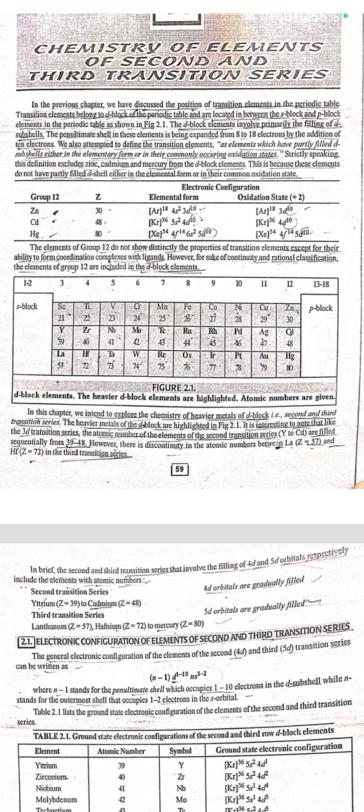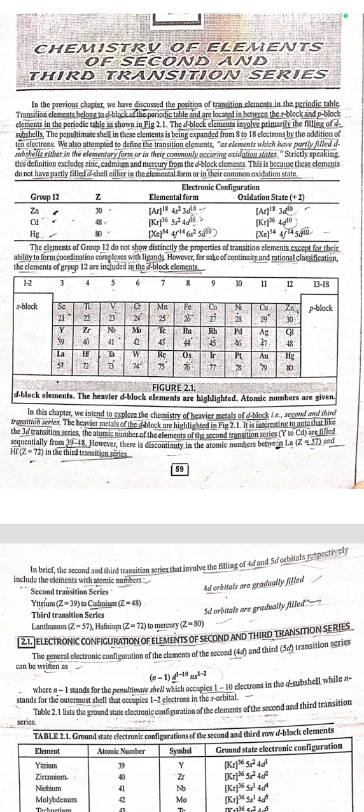This is because these elements do not partially fill the d subshell either in their elementary form or in their common oxidation states. The elements of group 12 do not show distinctly the properties of transition elements, except for their ability to form coordination complexes with ligands. However, for the sake of continuity and rational classification, the elements of group 12 are included in the d block elements. In this chapter, we extend to explore the chemistry of heavier metals of the d block, that is second and third transition series. The heavier metals of the d block are highlighted in figure 2.1.